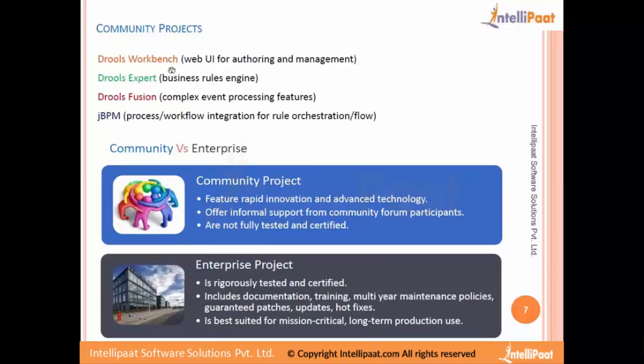Drools Expert is the actual rules engine. Drools Fusion is the complex event processing feature. In enterprise terms, Drools Expert and Drools Fusion combined are called the Business Rules Management System.